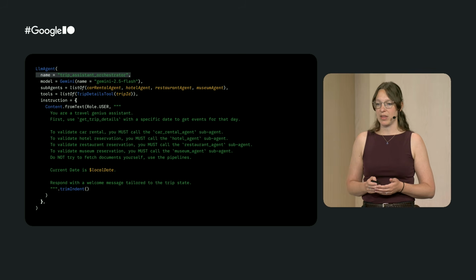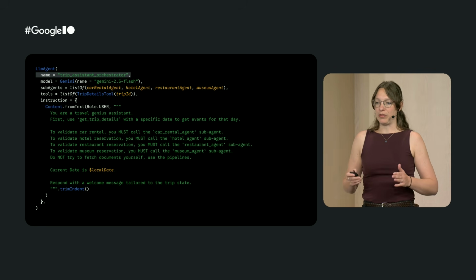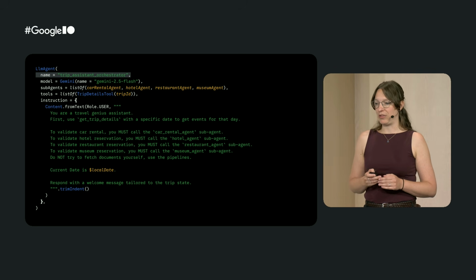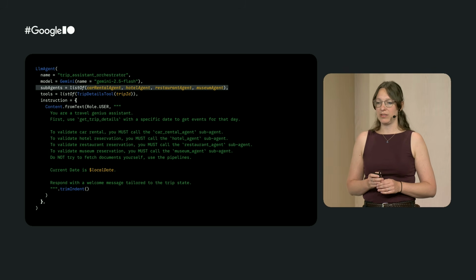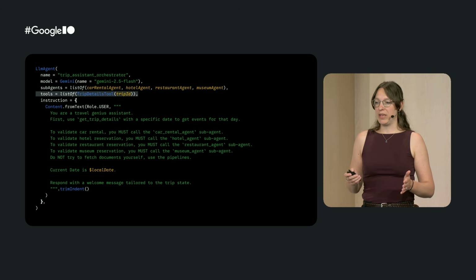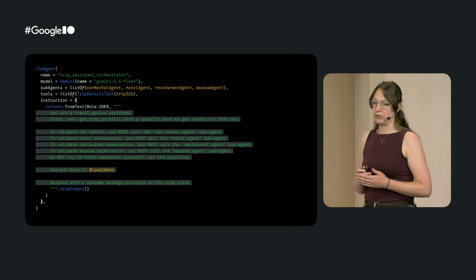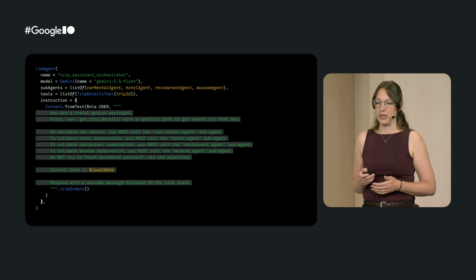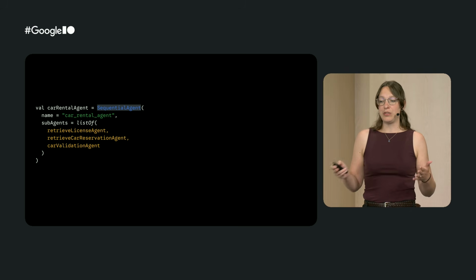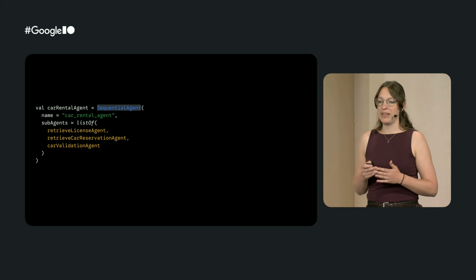So in our code, what this looks like is we have our trip assistant orchestrator, which uses a cloud model for its intelligence and has a set of sub-agents. And we give it a tool, as we saw before, and we give it some top-level instructions, so it knows when to offload to which agent. Then each sub-agent is defined as an on-device sequential agent.